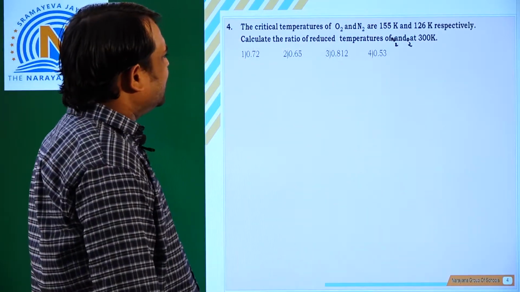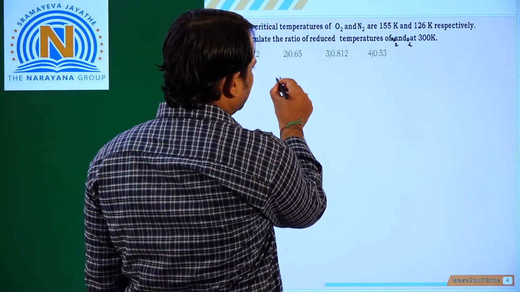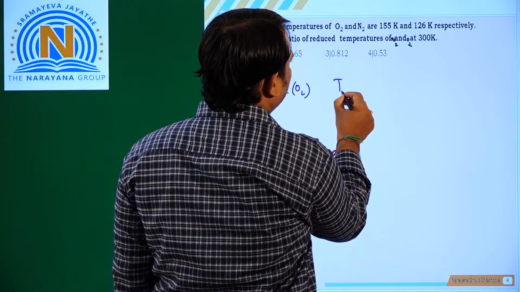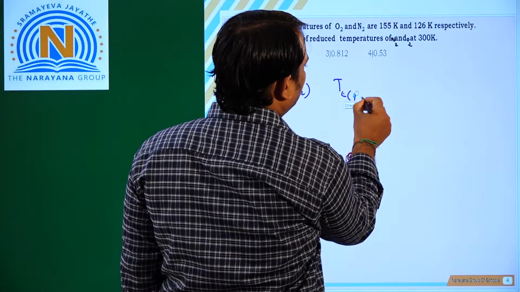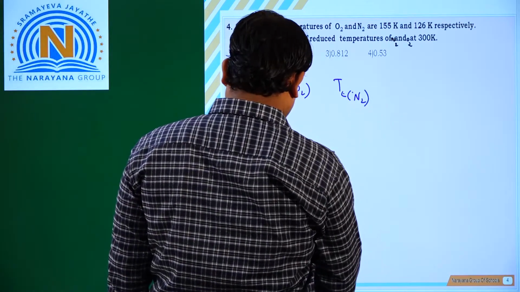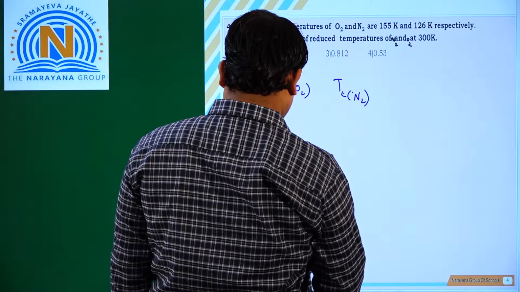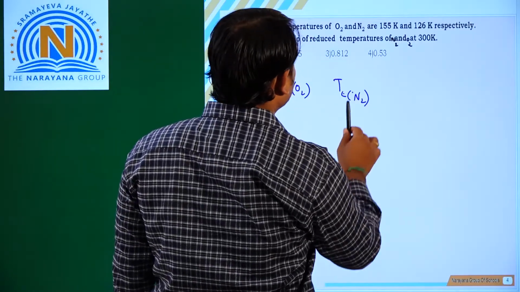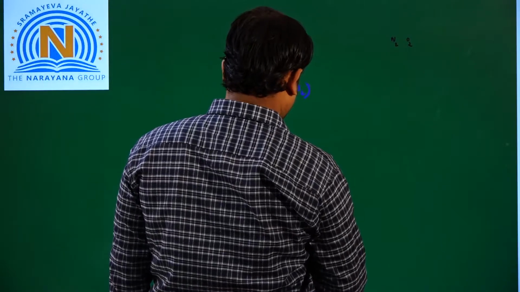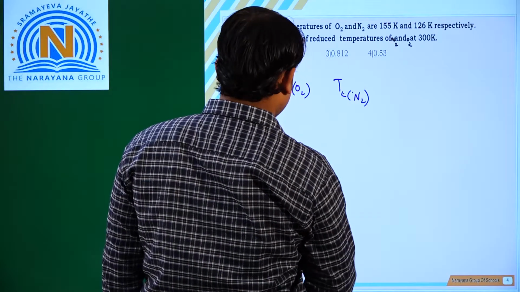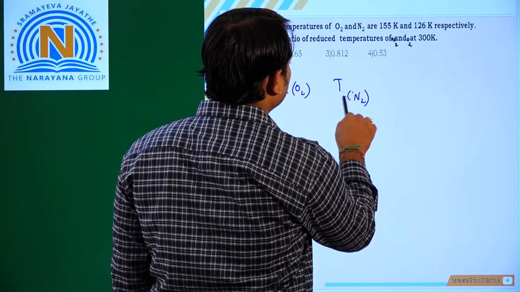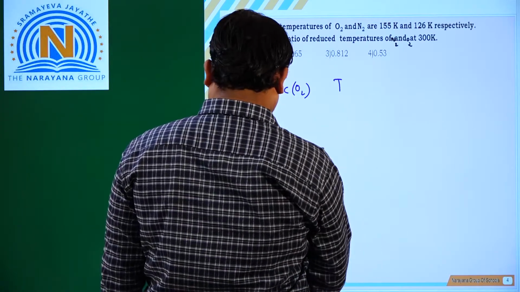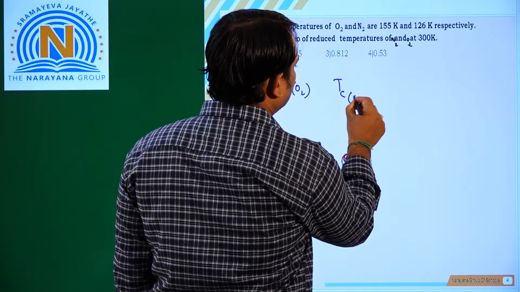So here the critical temperatures of O2 and N2 are given.